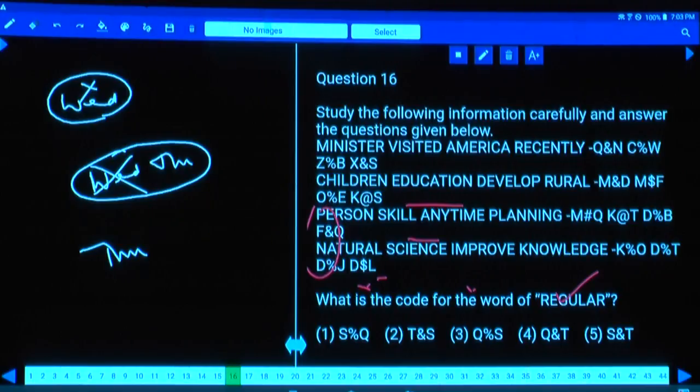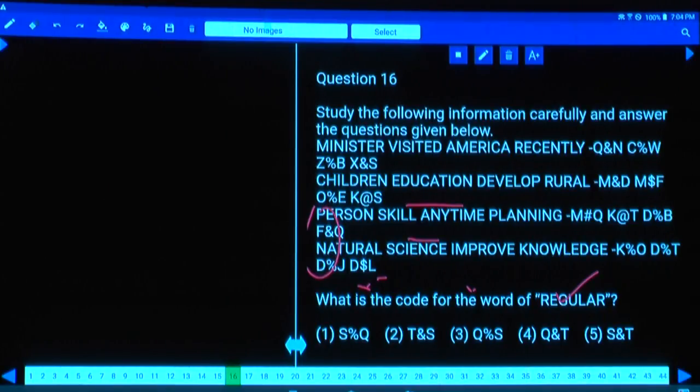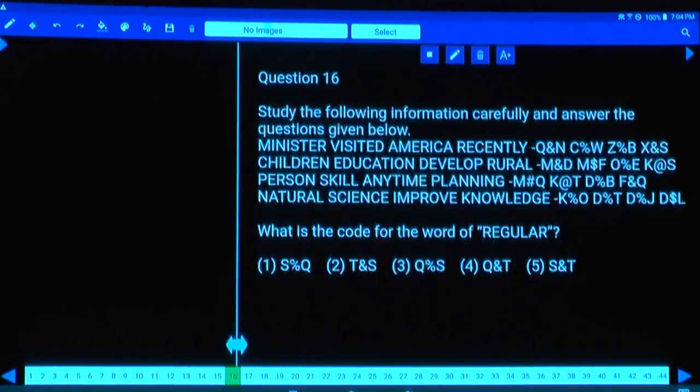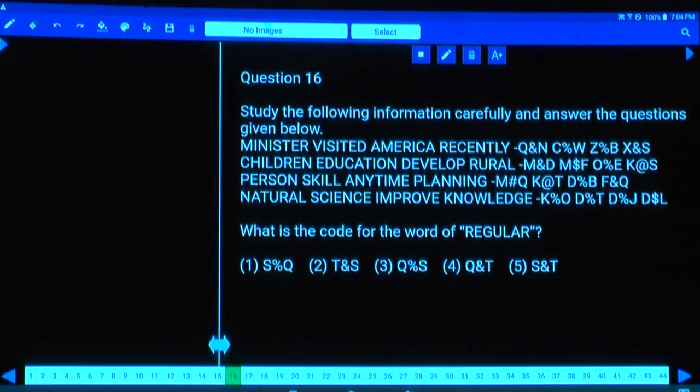Then question number 16 onwards, that is 16, 17 and 18. Now what is the information given here? Coding and decoding. The sentence is: minister visited America recently.